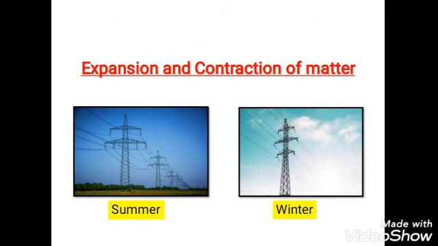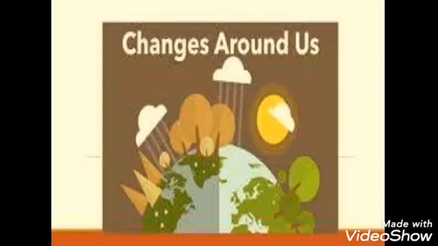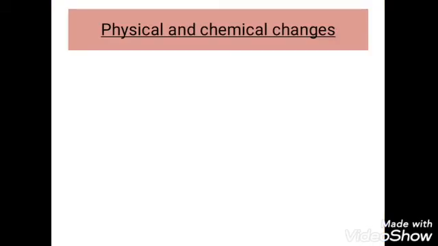Now children, let us move to the next concept, changes around us. As you know, changes occur all around us, like cooking of food, drying of clothes, growing of trees, etc. So these changes can either be physical change or chemical change.